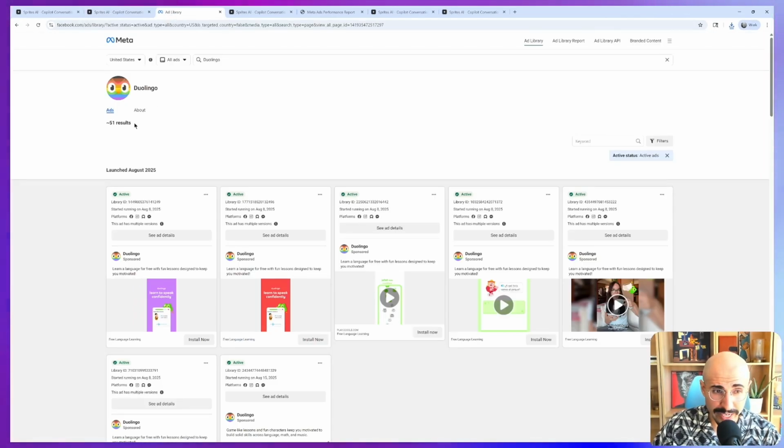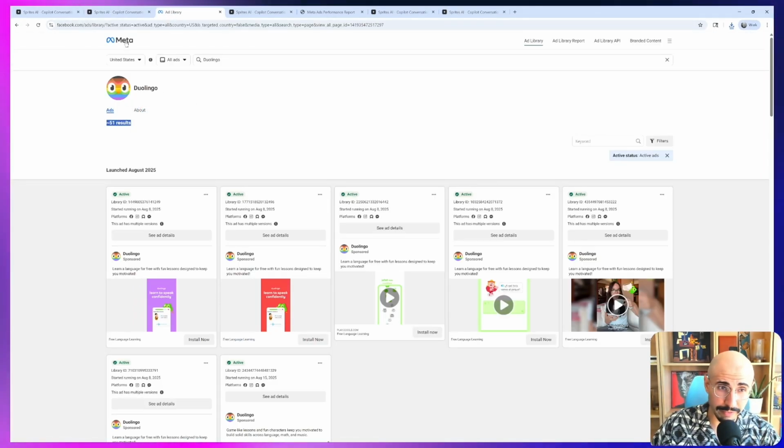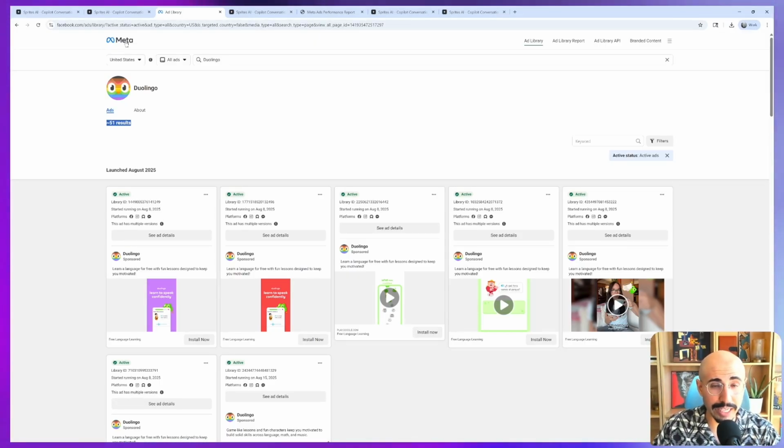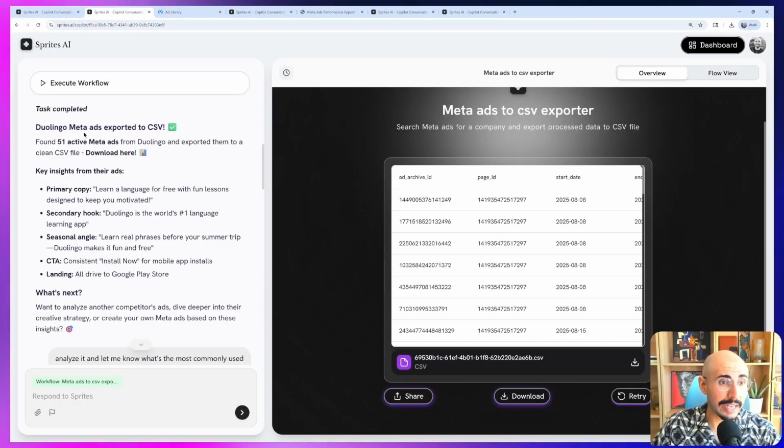And just to spot check, this is the official Meta Ad Library that, for ad transparency, they're legally obligated to provide. I'm sure they hate to provide this data, but they're legally obligated. So we can see Duolingo is running 51 ads actively, and it has pulled exactly 51 ads for Duolingo for us to check out.